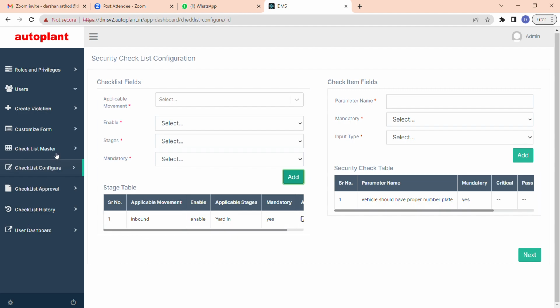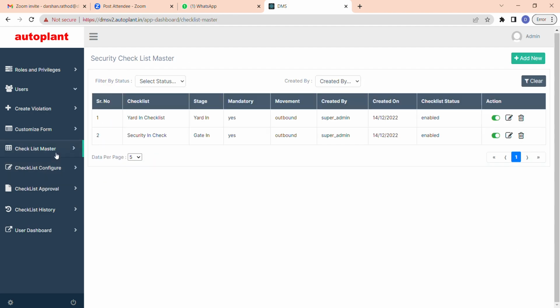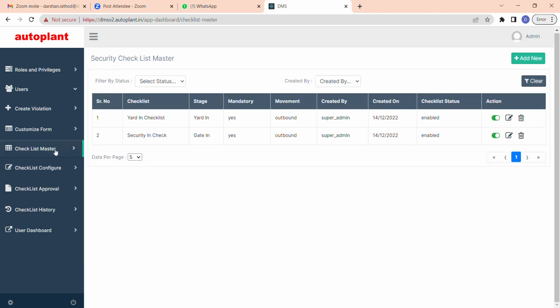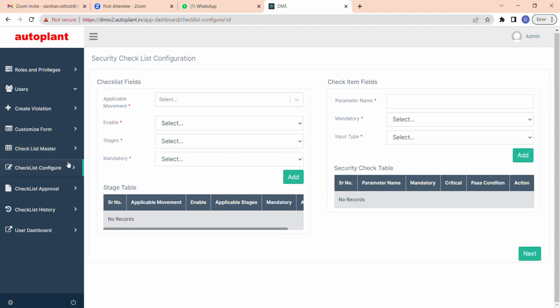In the checklist master, you can add the checklist, as I told you. You can add the checklist here. So in the yard in, you can see the checklist that I have created here.